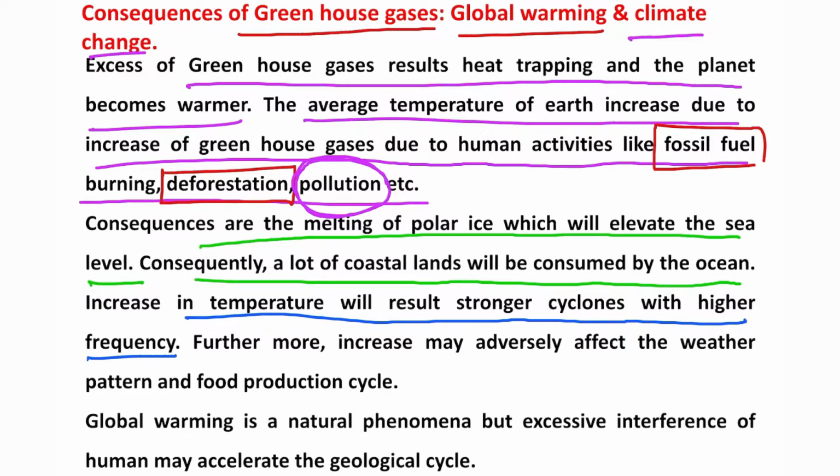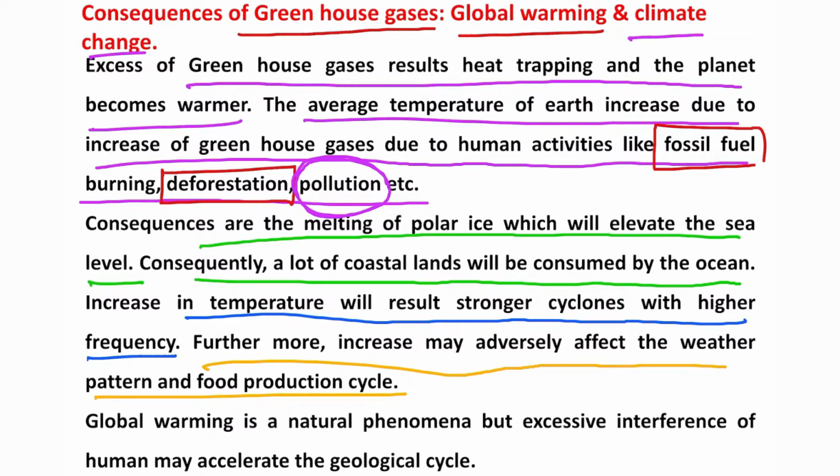So consequently, food, crops, people's homes, many things are getting damaged, and that's also a big burden on countries' economic progress. Not only that, humans are also facing problems. Furthermore, an increase in temperature may adversely affect the weather pattern and food production cycle.